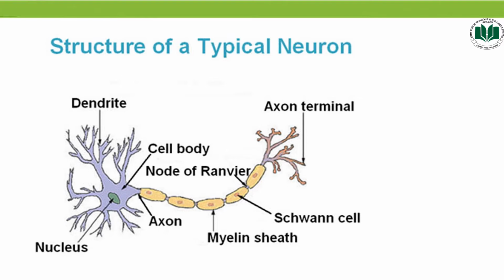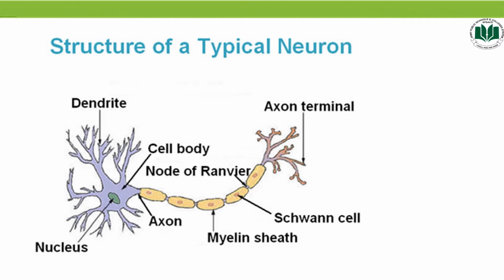Like other cells, each neuron has a cell body, or you can also say a soma, that contains a prominent nucleus, and around the nucleus the cytoplasm is present, which contains smooth endoplasmic reticulum, rough endoplasmic reticulum, Golgi apparatus, mitochondria, and many other cellular components. In addition to typical cell organelles, it also contains Nissl substances which consist of ribosomes that take part in protein synthesis.